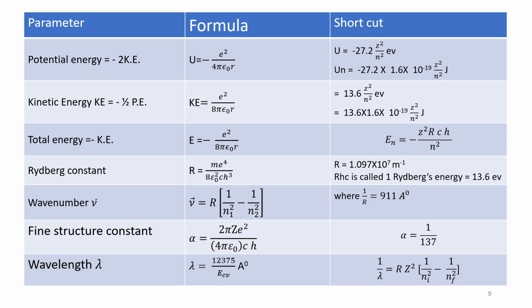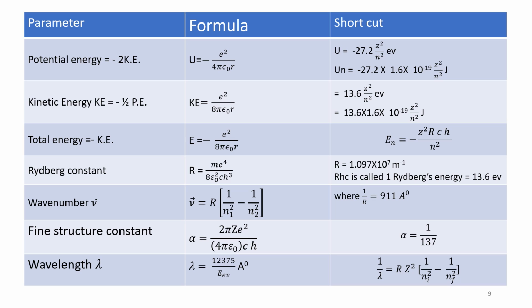Fine structure. We had defined alpha in the previous section, alpha times c by n. That alpha is called the fine structure constant. Alpha is equal to 2πZe² divided by 4πε₀ch. The value of alpha is found to be 1 over 137. Wavelength λ is given by 12375 divided by E in eV Angstrom units.